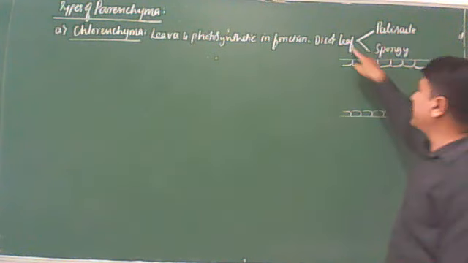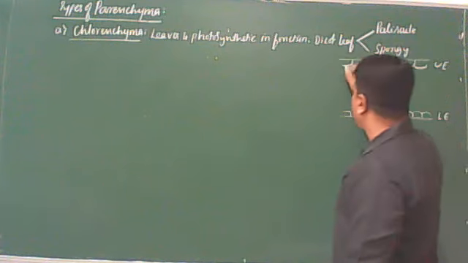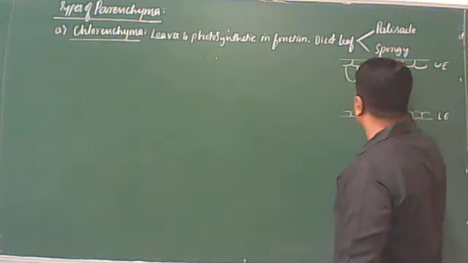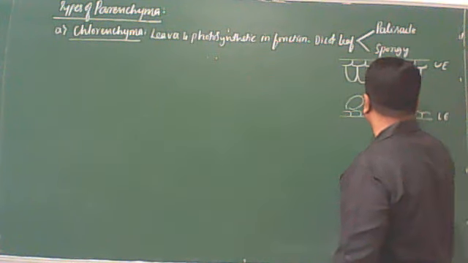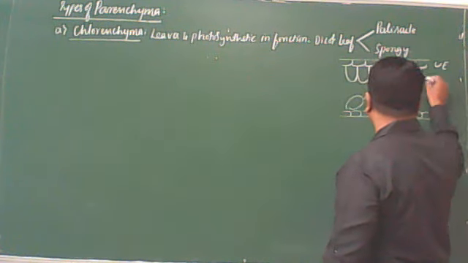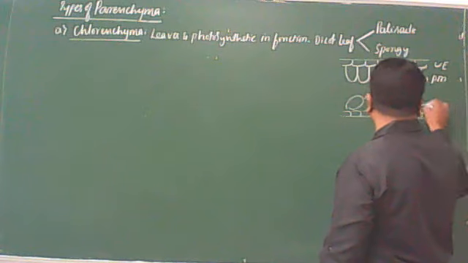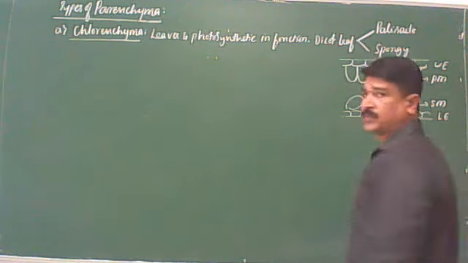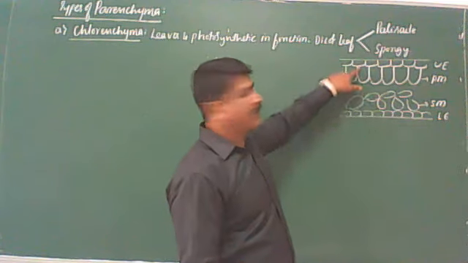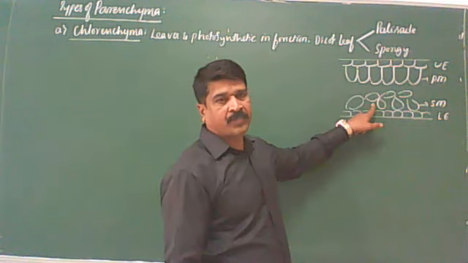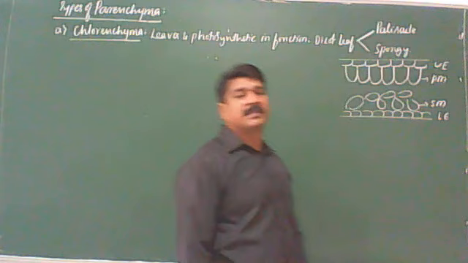As I said, in dicot leaf, it is of two types. This is the palisade mesophyll and the spongy mesophyll. So this is called spongy. This is the palisade mesophyll and this is the spongy mesophyll. You remember this? I think you are getting it. See here, palisade mesophyll and spongy mesophyll. So many differences we can discuss here actually.